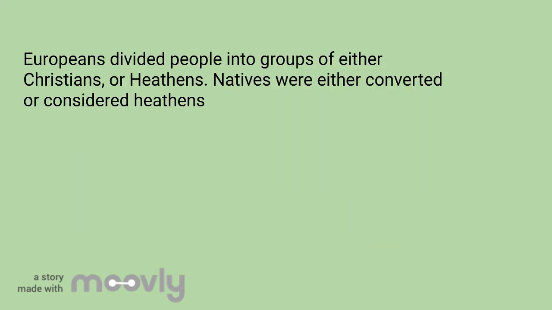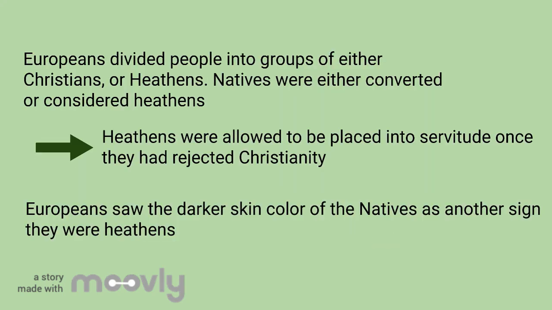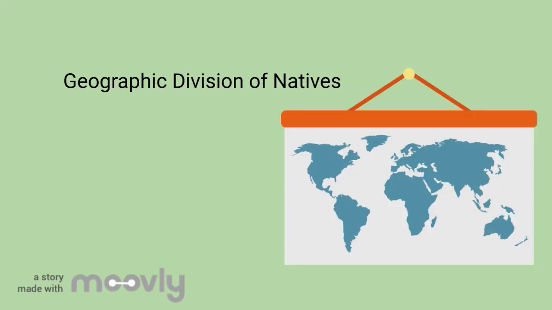Religious influence. Europeans divided people into groups of either Christians or heathens. Heathens were allowed to be placed into servitude once they had rejected Christianity. Europeans also interpreted the difference in skin color as meaning that the natives were heathen.